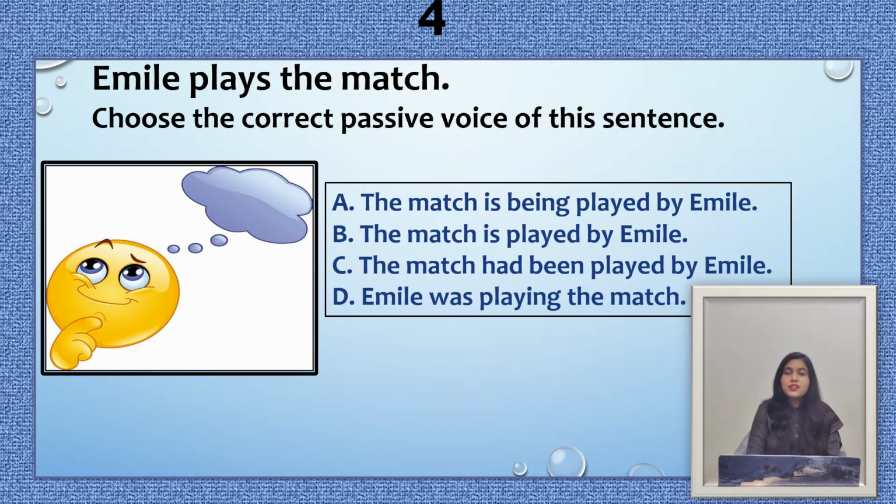Now look at the sentence of this quiz card. The sentence is, Emily plays the match. And the question for you is, choose the correct passive voice of this sentence. The options are: option A, the match is being played by Emily. Option B, the match is played by Emily. Option C, the match had been played by Emily. And option D, Emily was playing the match. And your time starts now.